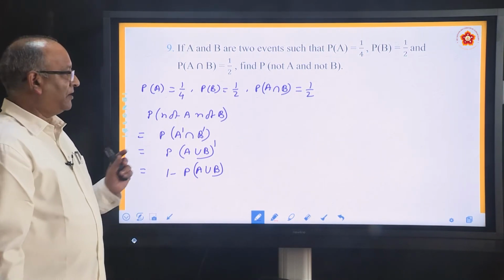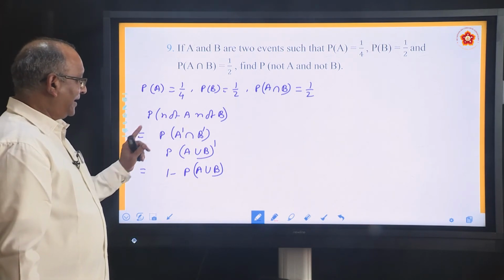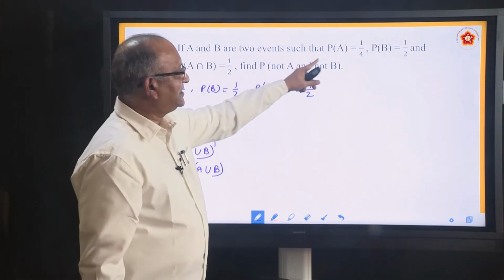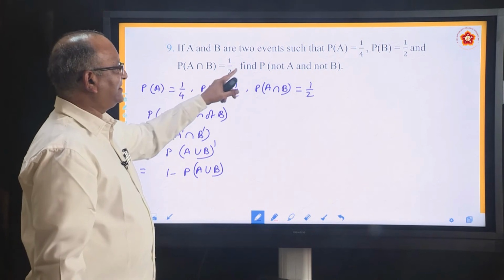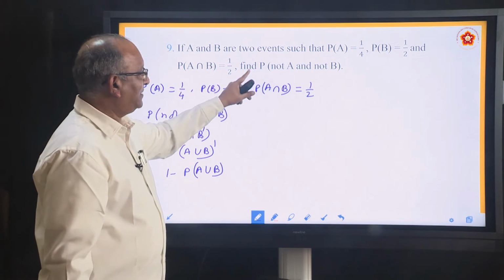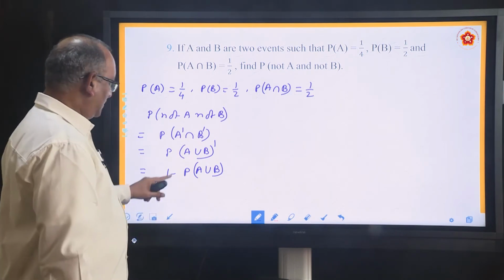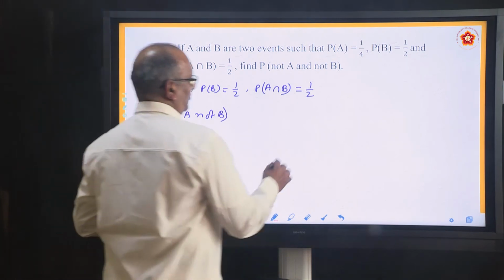Okay, now let us come to the problem. He has given that A and B are two events such that P(A), P(B) and P(A intersection B) are given. He says find the probability of not A and not B. How do you find P(A union B)? You have a formula. What is the formula?